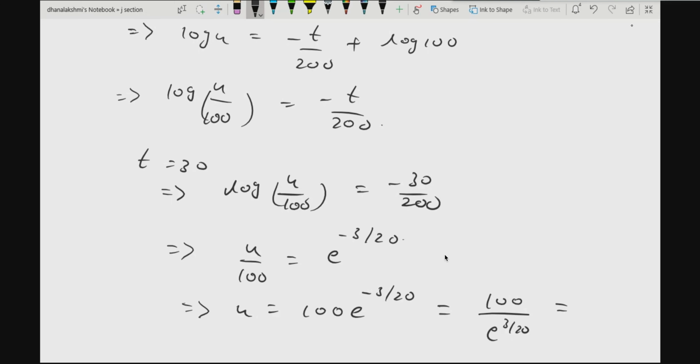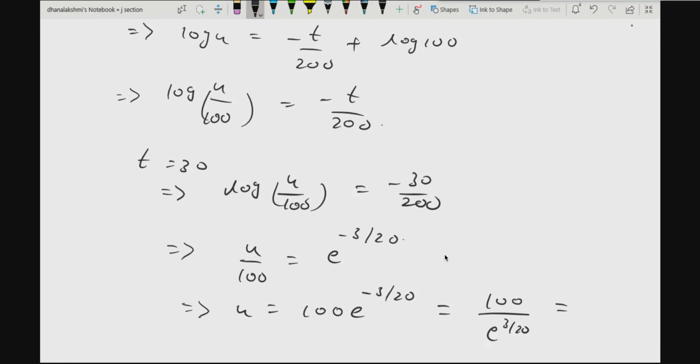Ma'am, e to the power 3 by 20 value will be e to the power 0.15.